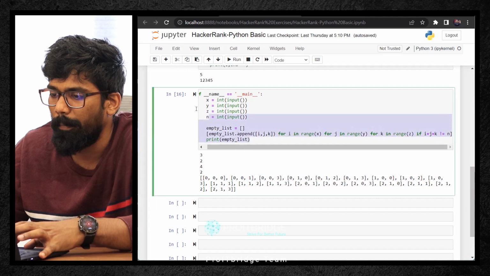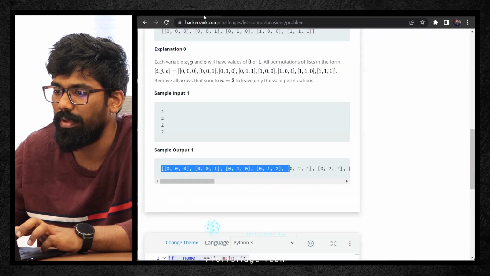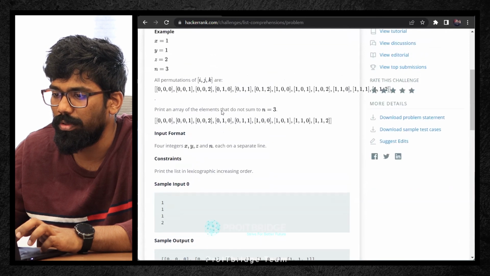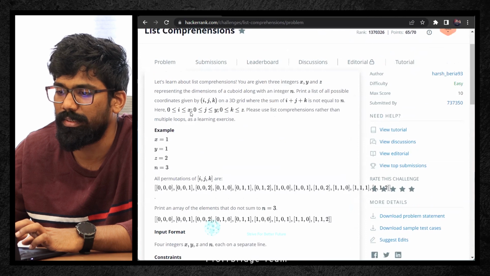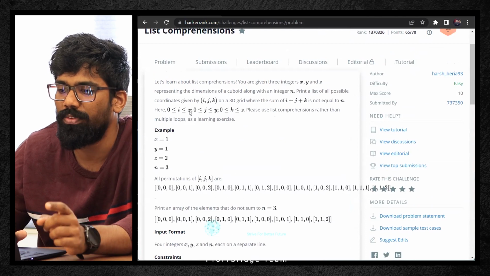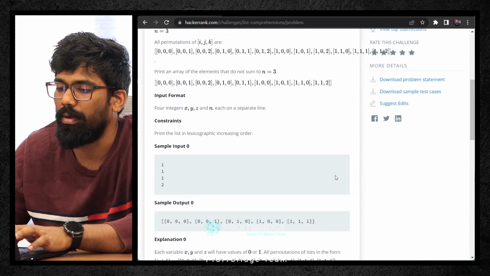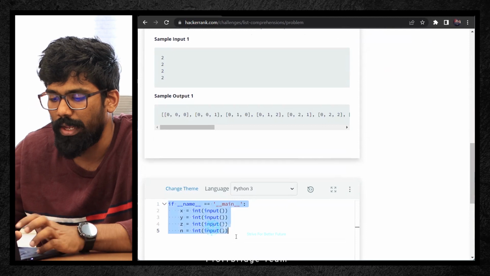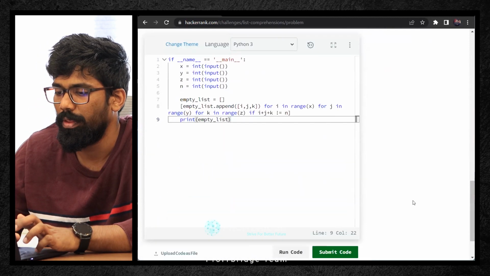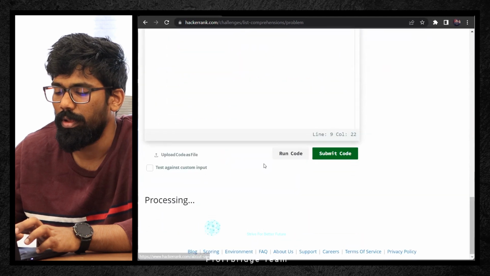So here I've got it. Now I just copy, Control C. But here we have made one mistake. If I'm getting a number like X, let's say 3, including 3 it needs to take, right? Maybe once I execute, you will see the error, and then we can come back and change it. Control V, let me paste it. So here, I'm going to run this code. Let me see.